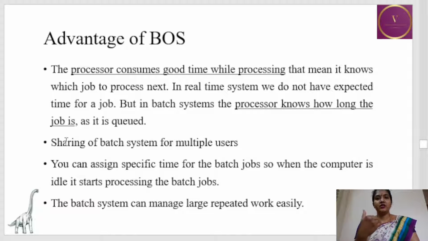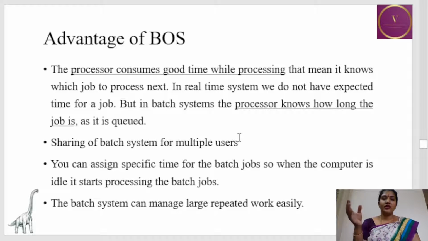And when different jobs are grouped into batches, it covers all the users. That's what they say, sharing of batch system for multiple users.